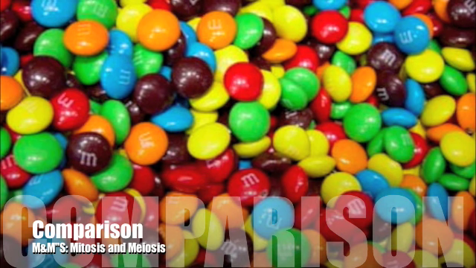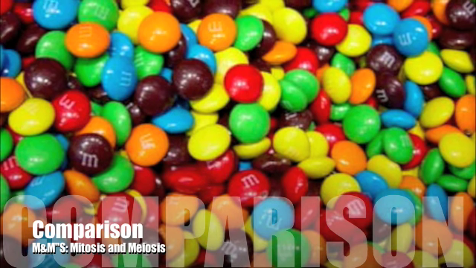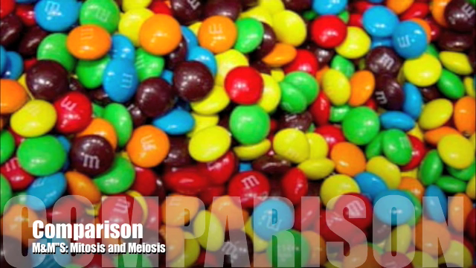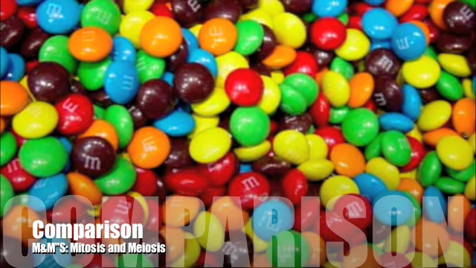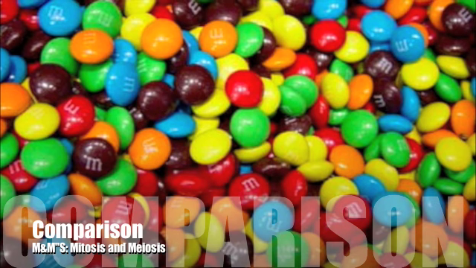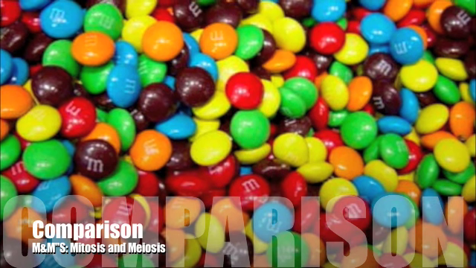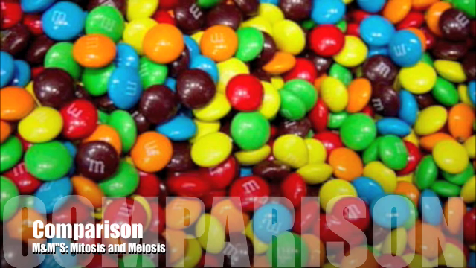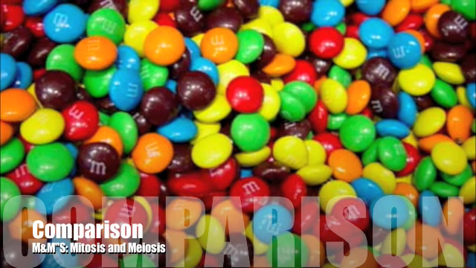There are differences between mitosis and meiosis. DNA replication in mitosis occurs in interphase before mitosis begins. And in meiosis, it occurs during interphase before meiosis 1 begins. Mitosis only has 1 division. And meiosis has 2.